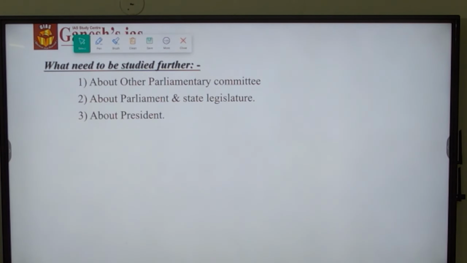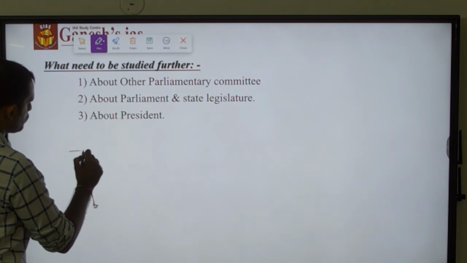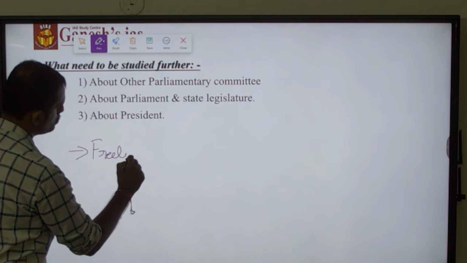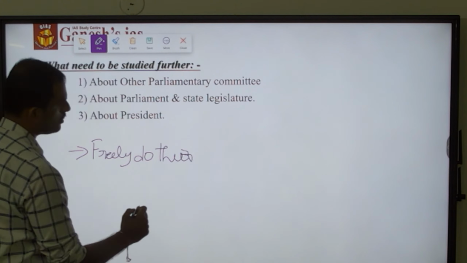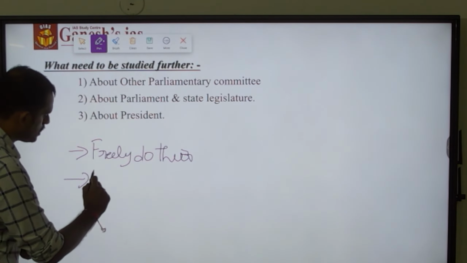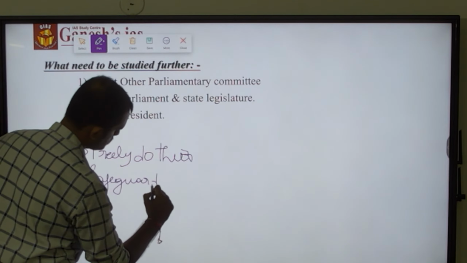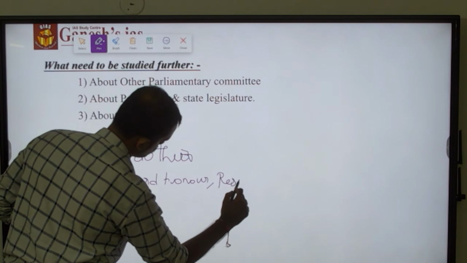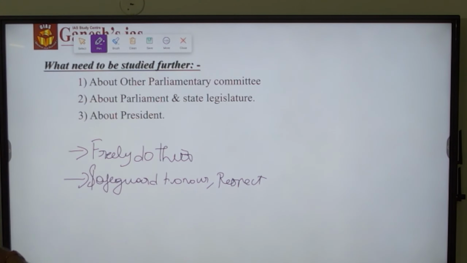Okay, what we need to study further is why this kind of privilege has been given. One reason is that the members are able to freely do their work without any hesitation. Second, it safeguards the parliamentary honor or the respect it holds, so that it will instill confidence in the people in the parliamentary function.